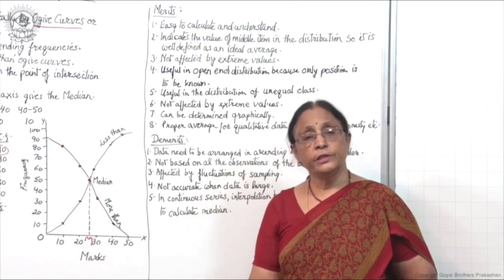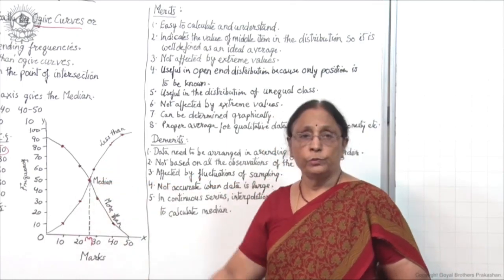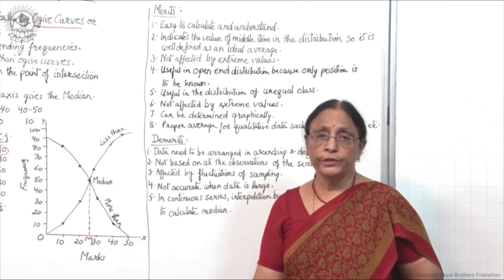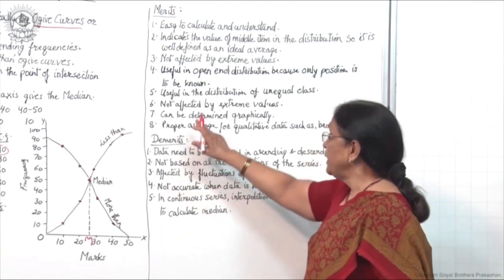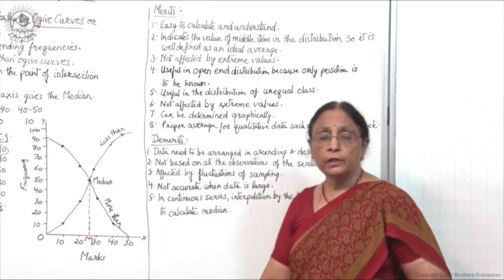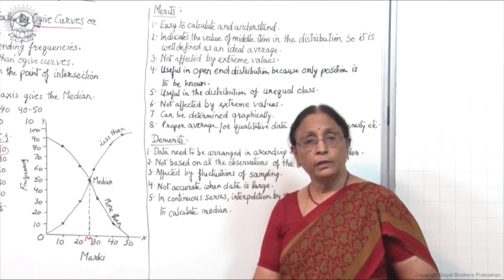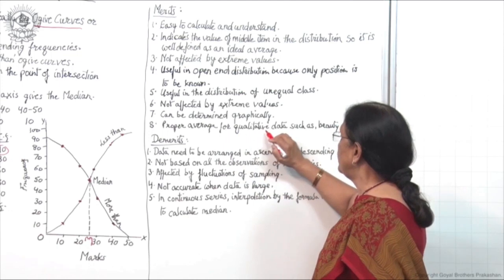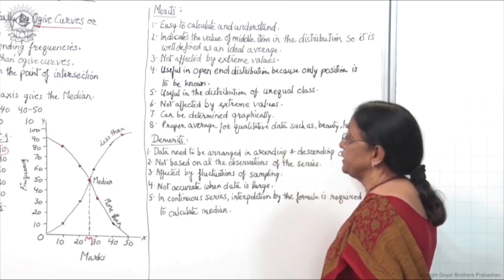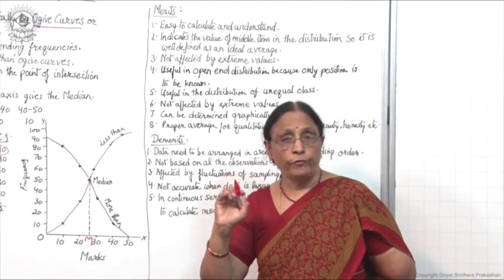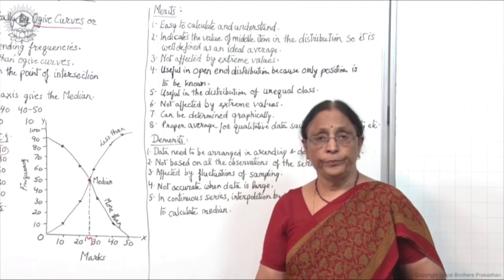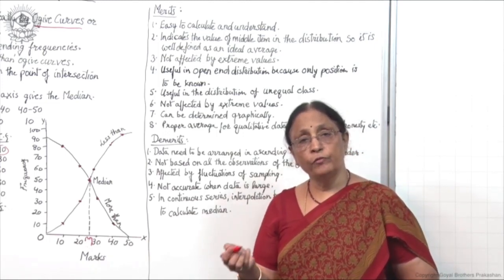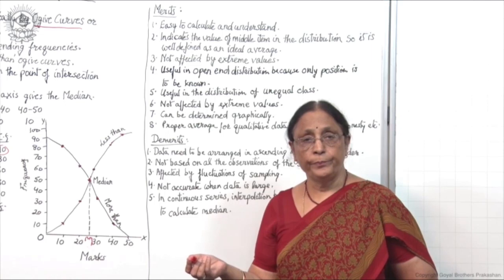Median can be determined graphically, as I told you, right. Mean cannot be determined graphically, but median can be determined graphically, so it is very easy to locate. And it is a proper average for qualitative data such as beauty, honesty, etc. So in the case of qualitative data, where the facts are given in the form of beauty, honesty, etc., then